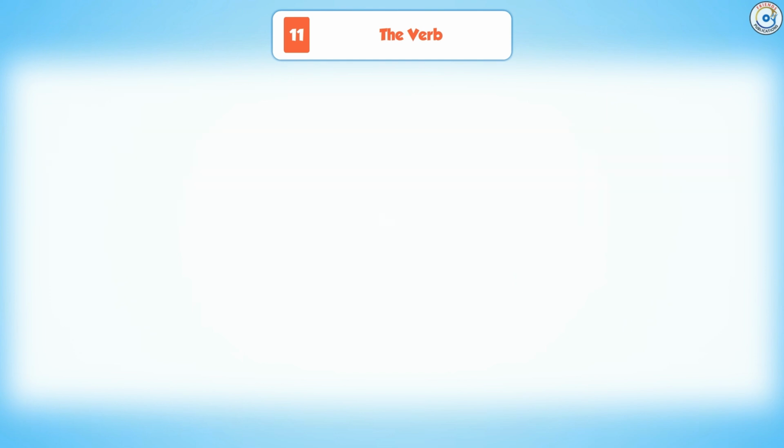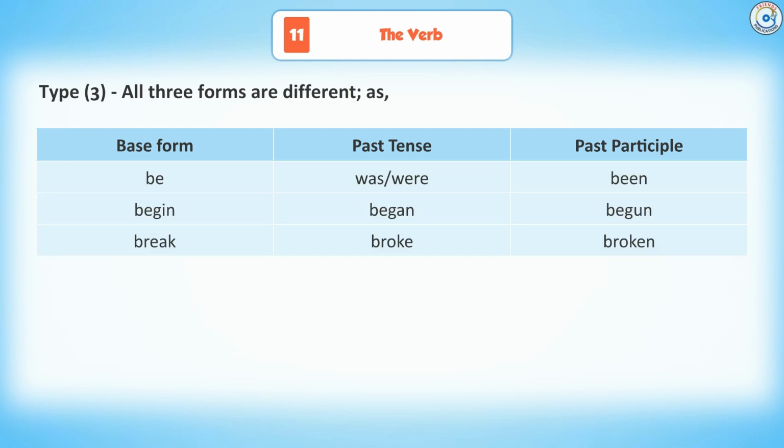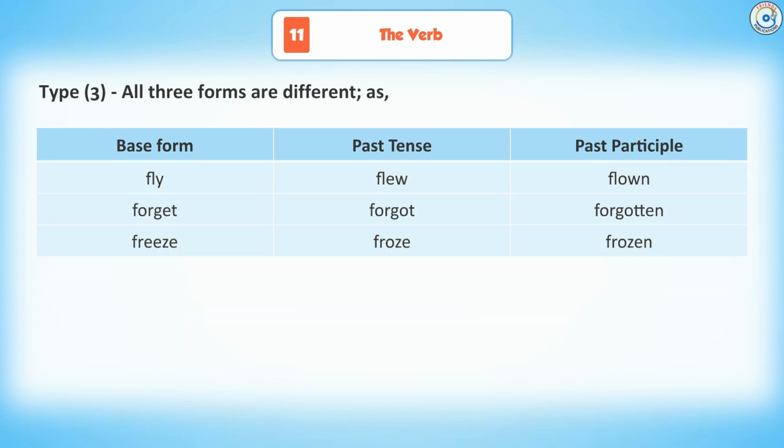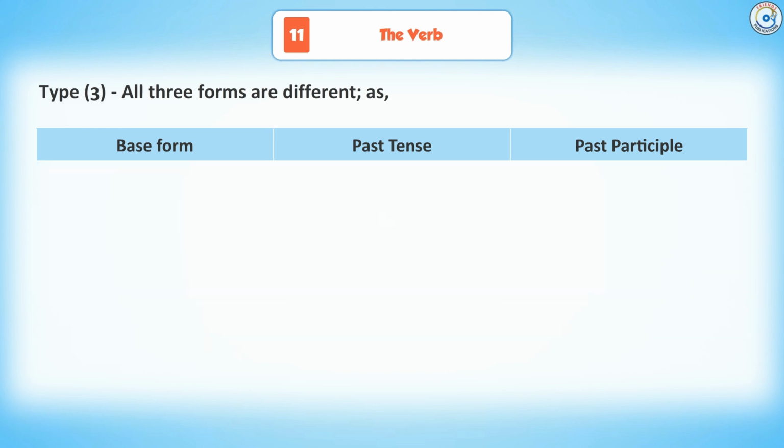Win, won, won. Type 3. All three forms are different: base form, past tense, past participle. Be, was, were, been. Begin, began, begun. Break, broke, broken. Choose, chose, chosen. Do, did, done. Drive, drove, driven. Fly, flew, flown. Forget, forgot, forgotten. Freeze, froze, frozen. Give, gave, given. Go, went, gone. Grow, grew, grown.